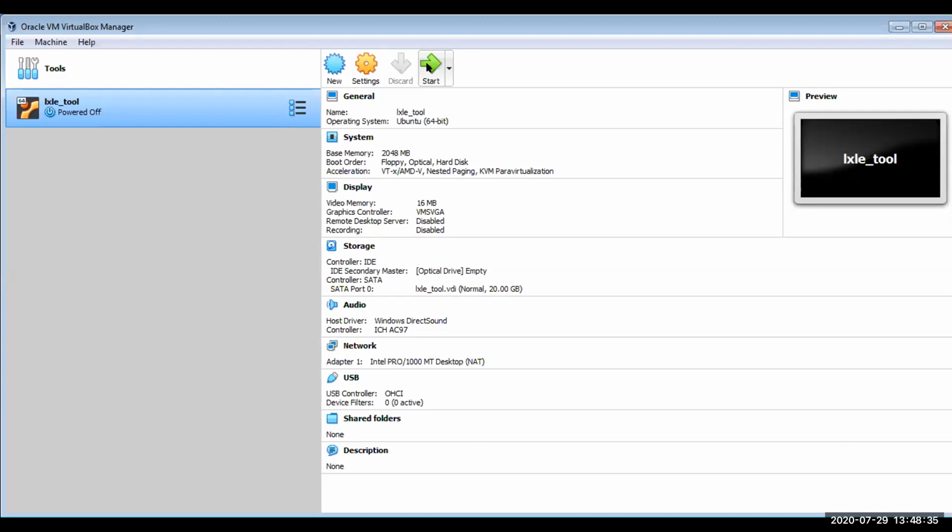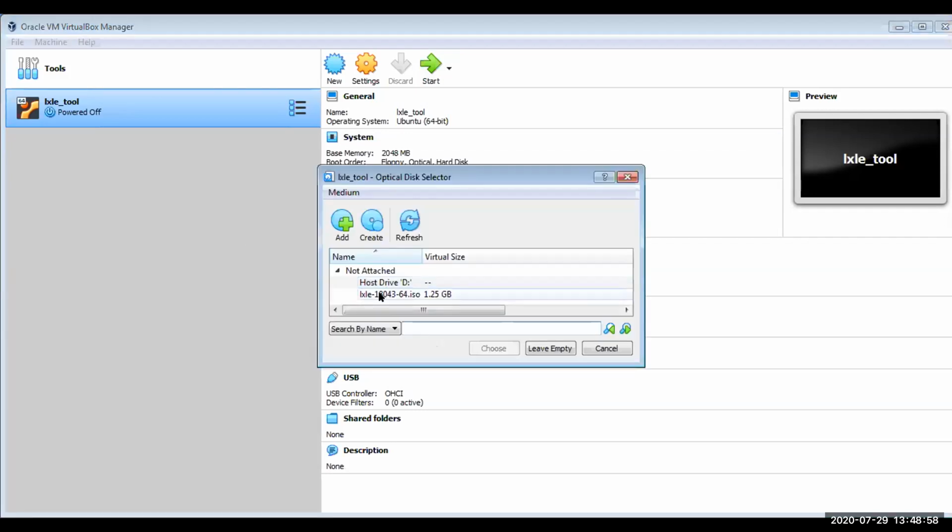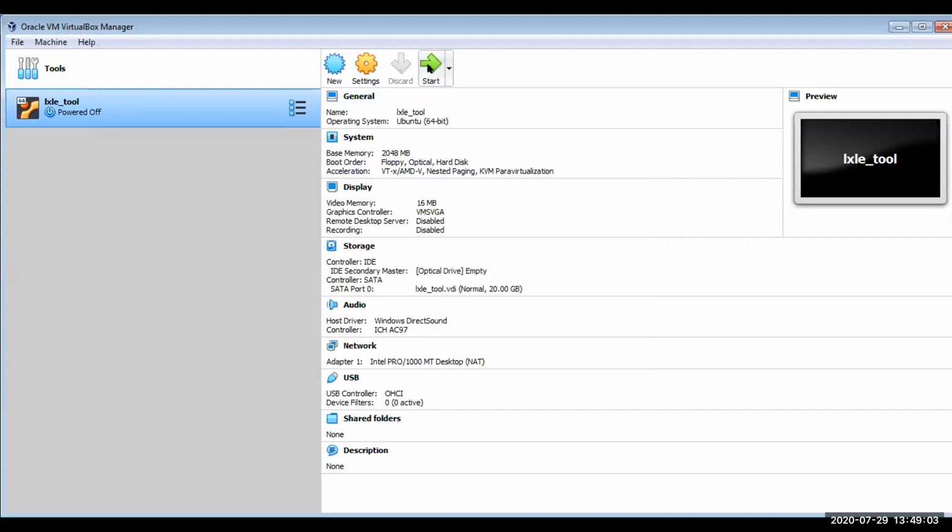I've already installed the LXLE, so I'm saying the steps. You just follow that. Here there is an optical drive which is showing that it is empty. We have already installed the virtual machine, and we just click here and choose a disk image which I showed you. After installing the LXLE, it will install all packages. Then you just start the machine.